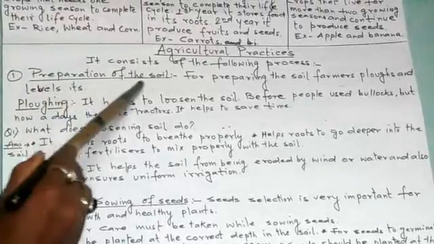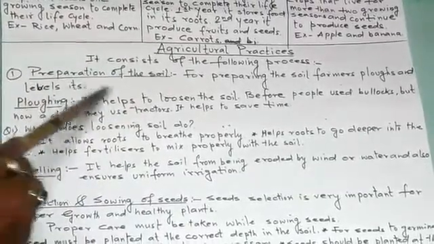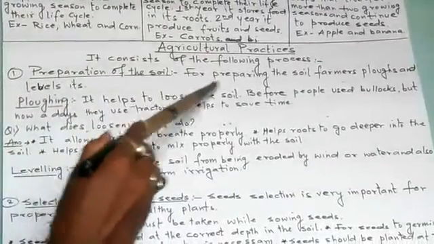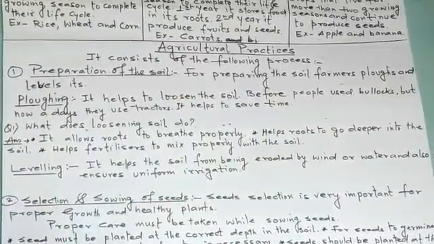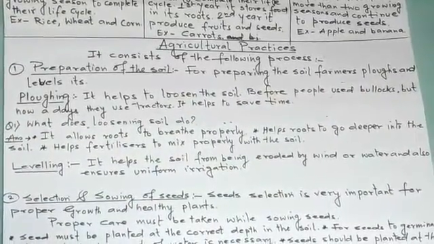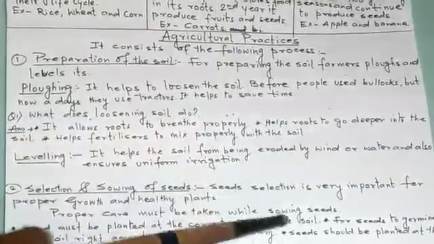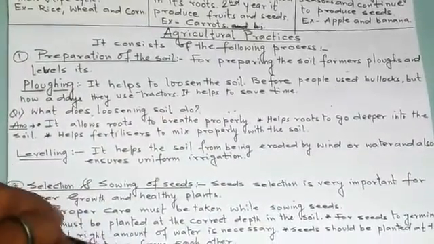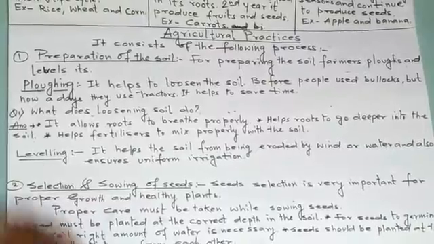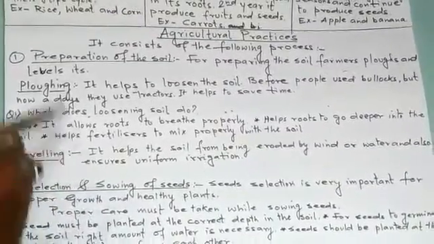First one is the preparation of the soil. For preparing the soil, what do the farmers do? They plow and level it. The farmers use oxen to plow the field and a leveler to level it.